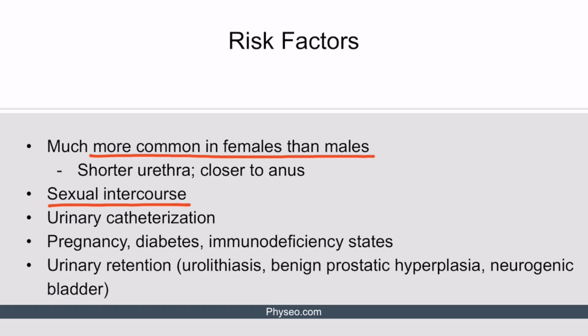Other risk factors include urinary catheterization, pregnancy, diabetes, and immunodeficiency states. Urinary retention, such as that due to urolithiasis, benign prostatic hyperplasia, or neurogenic bladder, also significantly increase the risk of urinary tract infections because bacteria are not flushed out regularly.